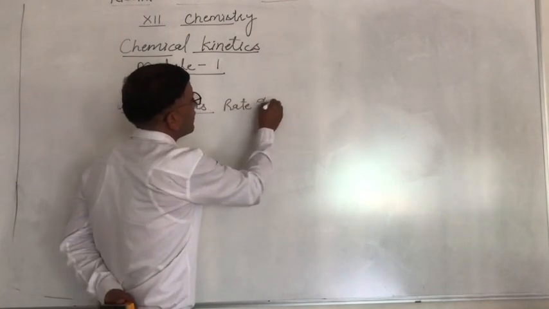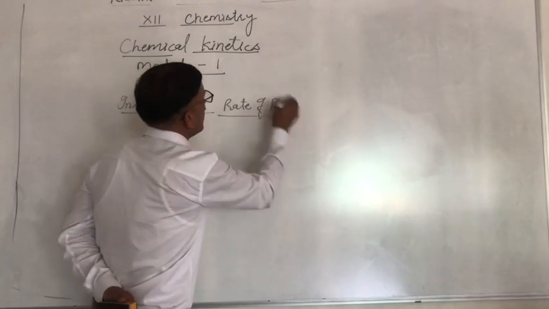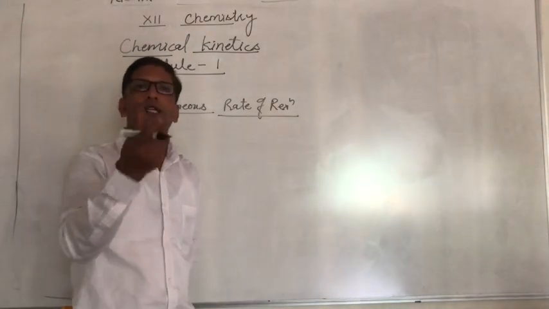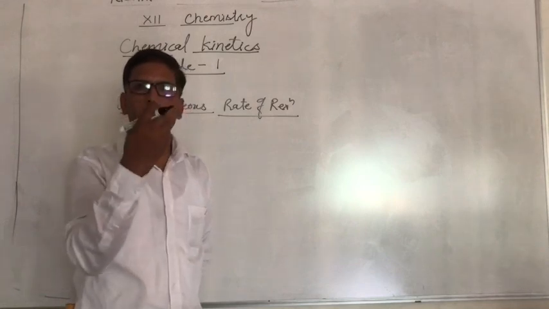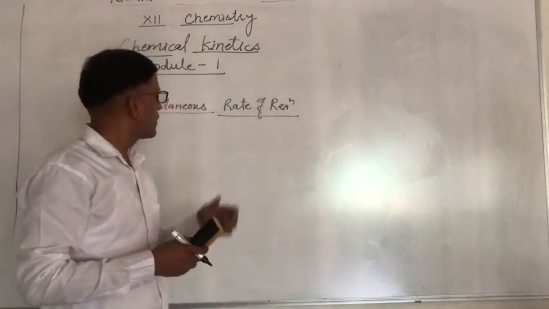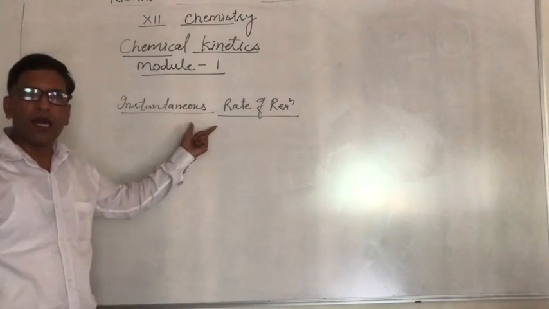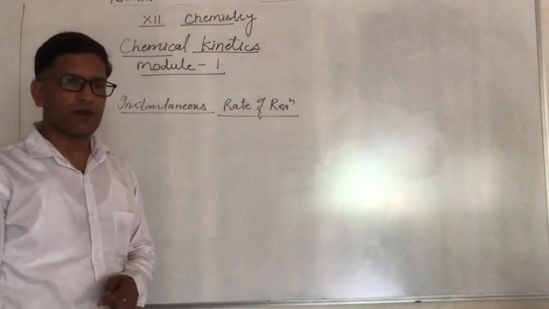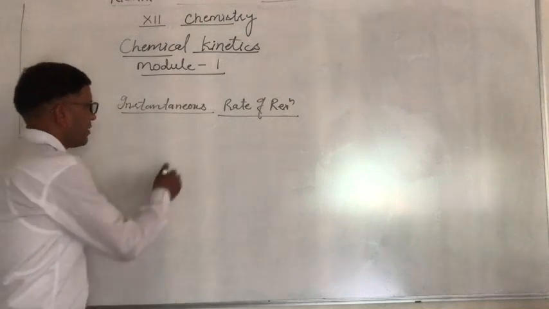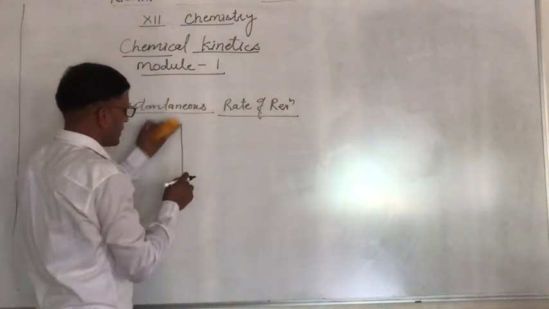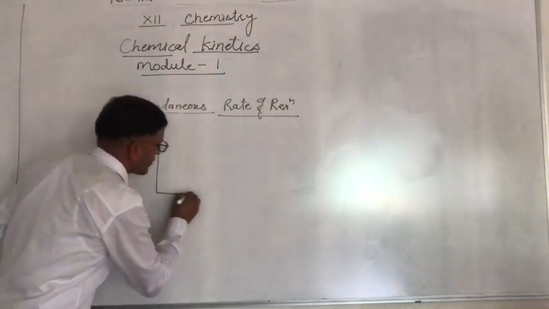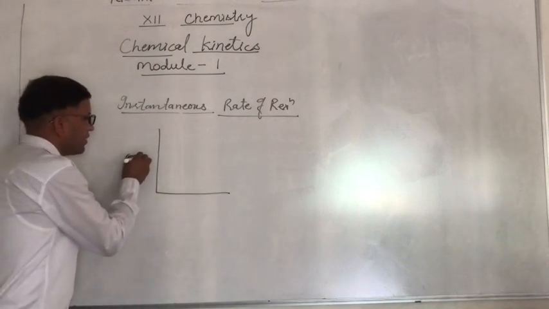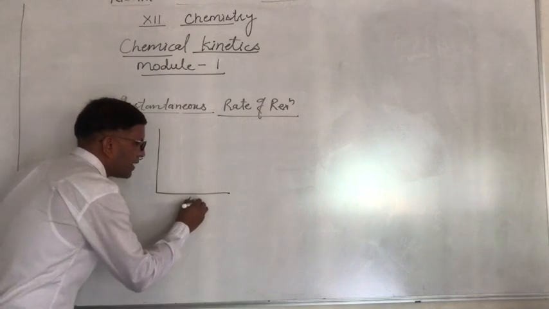Instantaneous rate of reaction. What is instantaneous? Instantaneous means a particular time, an instant of time. The rate of that particular reaction at a particular time is known as instantaneous rate of reaction. I have taken an example, in the case of reactant as well as in the case of product, a graphical representation of concentration and time.